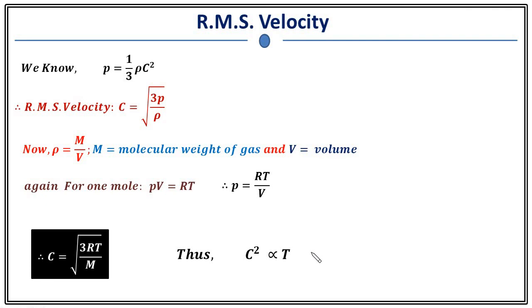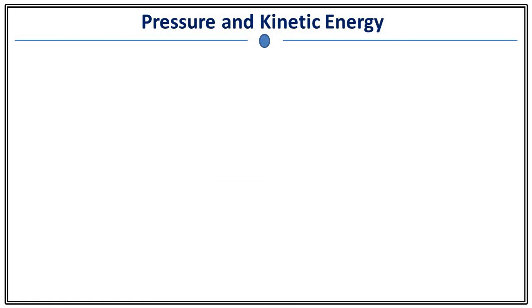Okay. Let's see the relation between pressure and kinetic energy. We know P equals 1/3 rho c square. Therefore, we can write P equals 2/3 into 1 upon 2 rho c square. What is the kinetic energy? Kinetic energy is half mass into velocity square. So c is RMS velocity, rho is mass per unit volume.